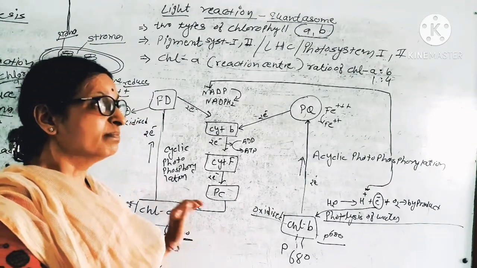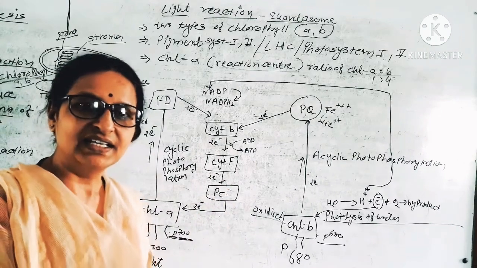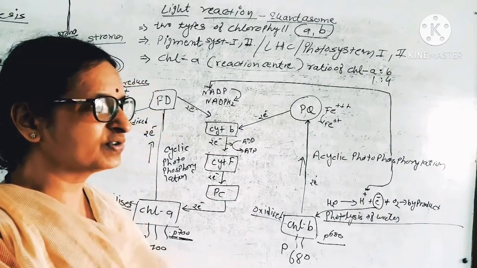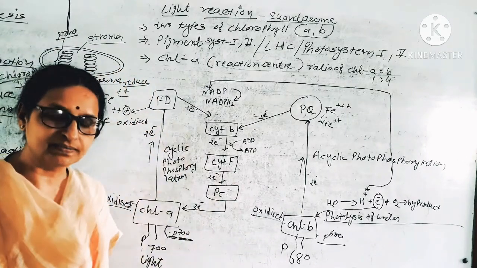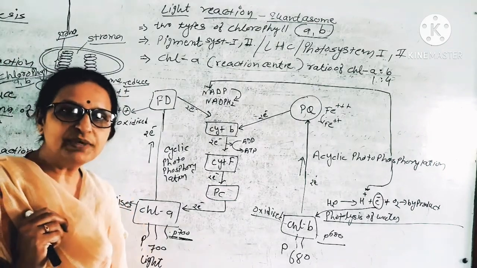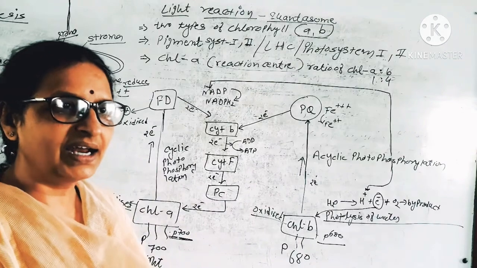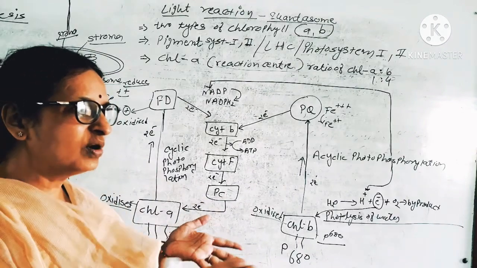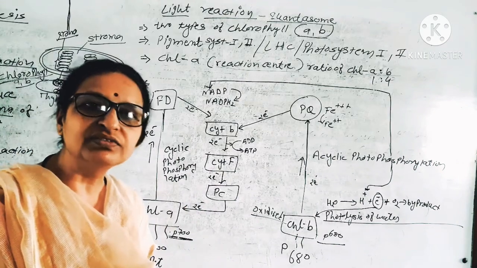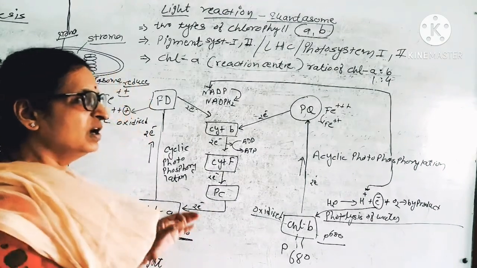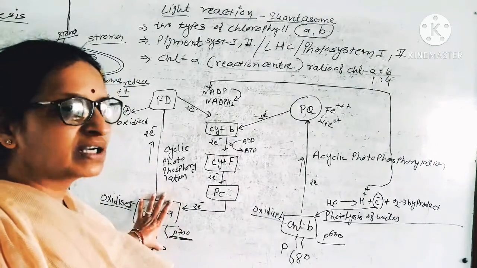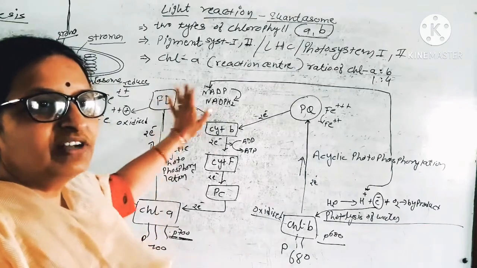If we merge blue light with red light and give the combination to the photosystems, then the rate of photosynthesis doubles. So it is called the Emerson effect. Red drop means if we provide only red light, the longer wavelength light of about 760 nanometers, to the photosystem, then only chlorophyll A will work and the production will be less.